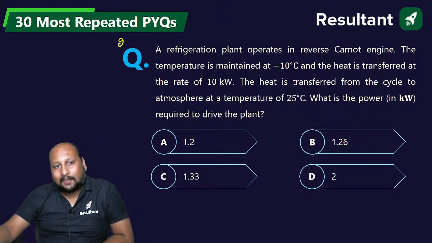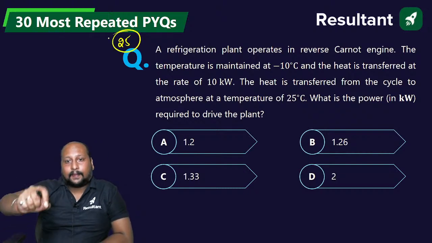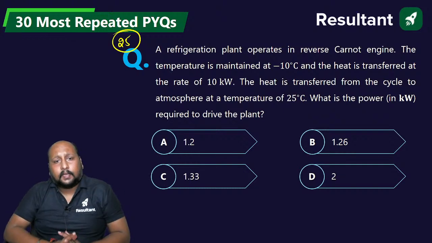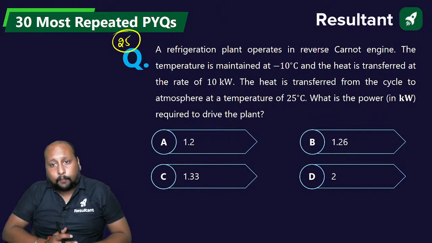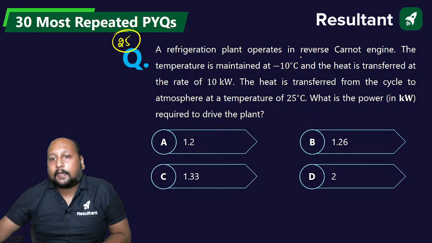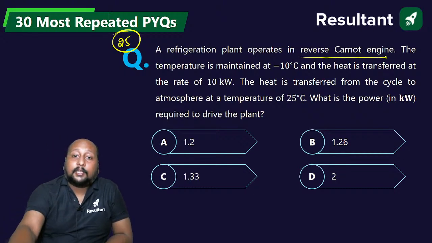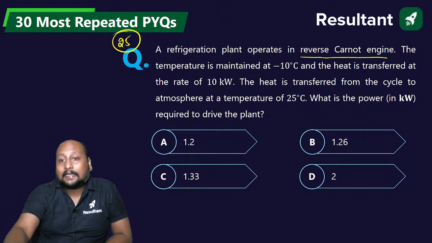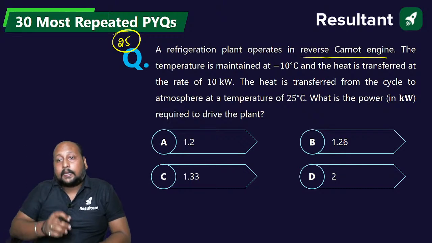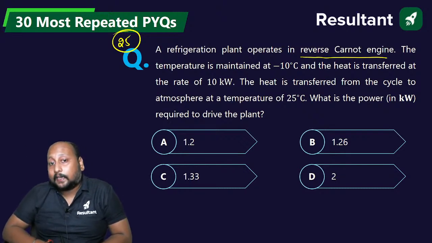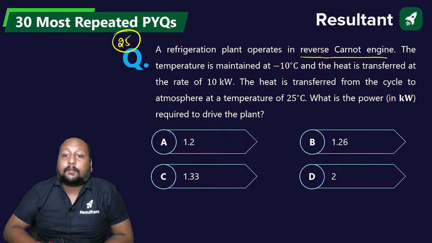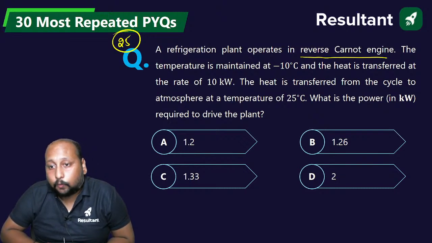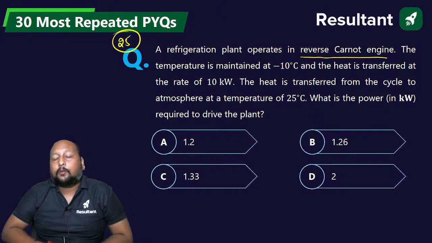Question number 25. Same pattern of question. Might be the values are different. A refrigeration plant operates in a reverse Carnot cycle. The temperature is maintained at minus 10 degrees Celsius. Heat is transferred at a rate of 10 kilowatt. The heat is transferred from the cycle to the atmosphere at a temperature of 28 degrees Celsius. What is the power input required to drive the plant?